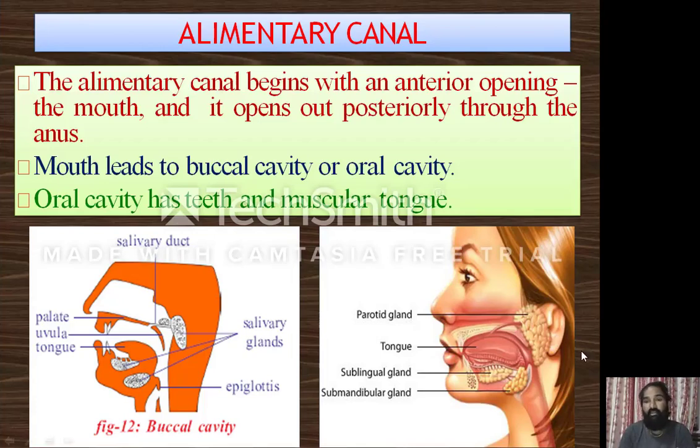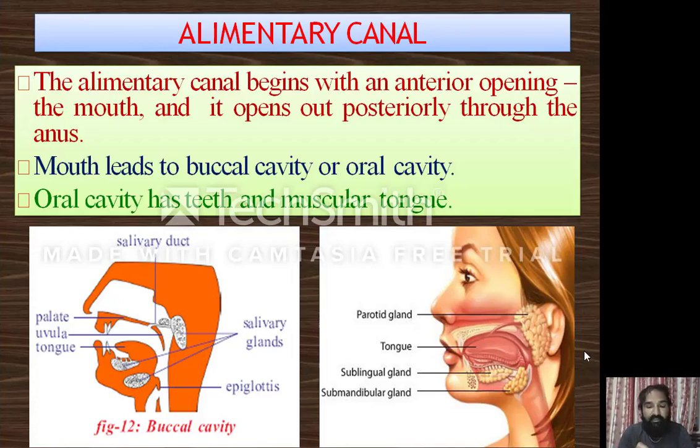The teeth and tongue are present in the buccal cavity. So what is the use of the teeth? Whenever you take food, the big solid food particles are crushed by your teeth, converting them into very small food particles.